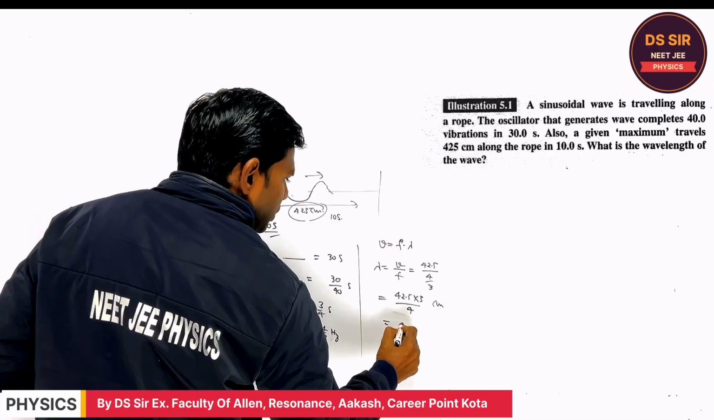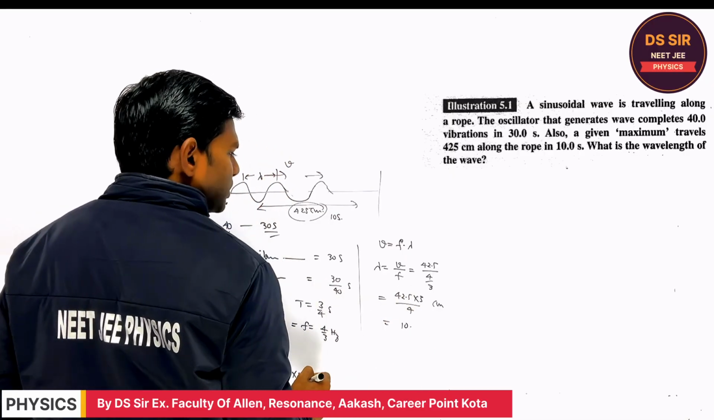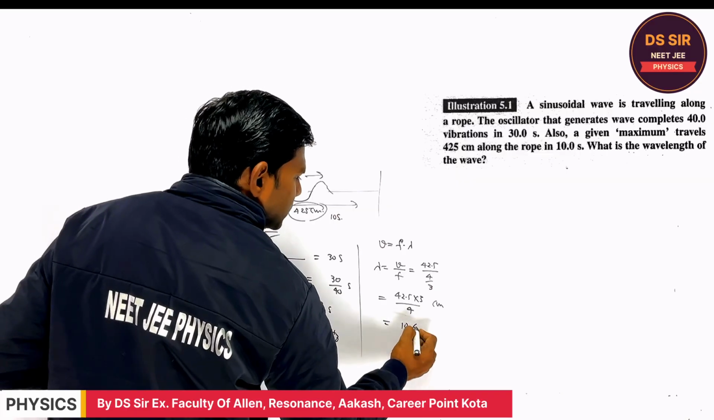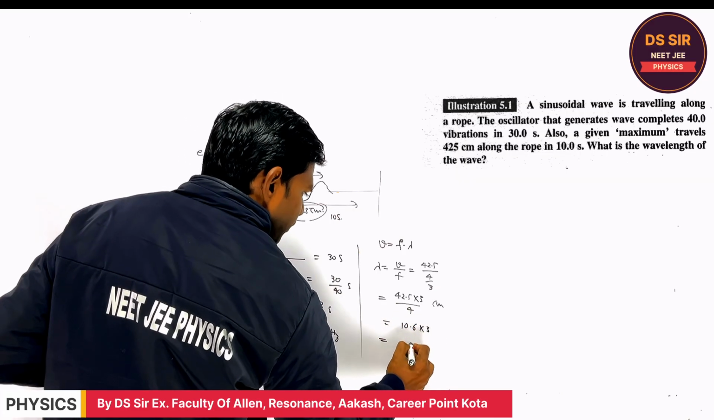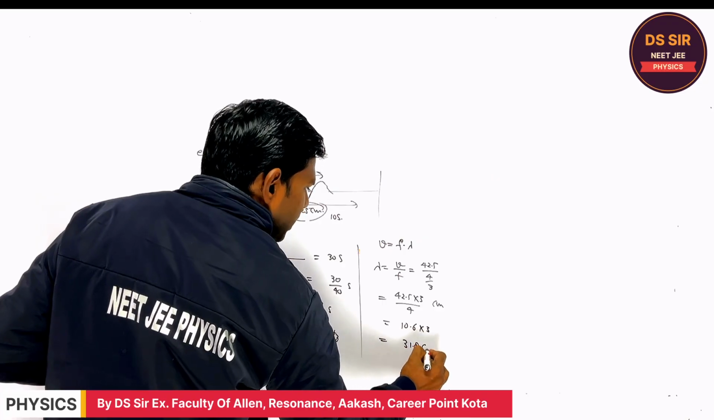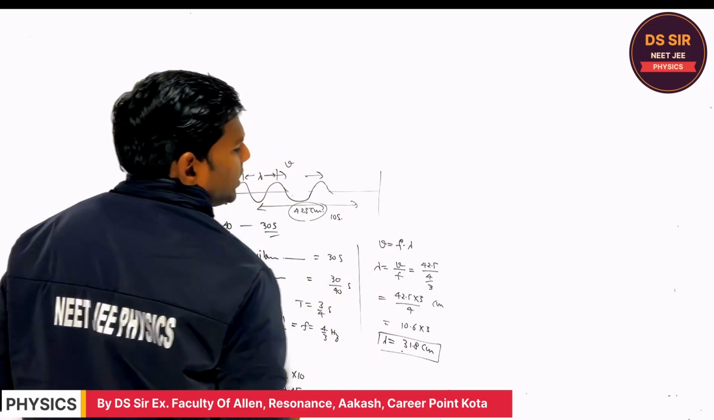Sorry, 4 ekam 4, 0, 24, right, into 3, right, 8, 3. Approximately 31.8 centimeter is the wavelength.